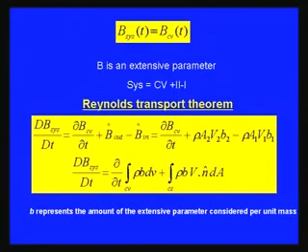The total change with respect to time of the extensive property we are considering, dB by dt, where B is the extensive property, is expressed as follows. Within the control volume, what happens with respect to time as far as the fluid inside is concerned is given by del by del t of the integral over the control volume of rho B dV.